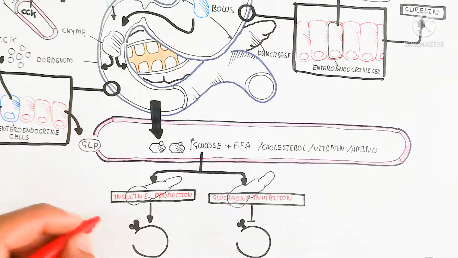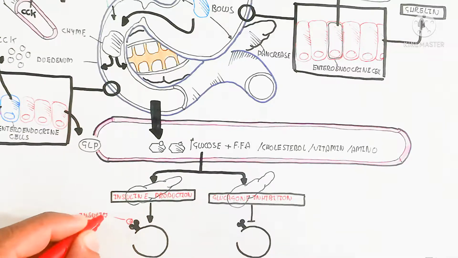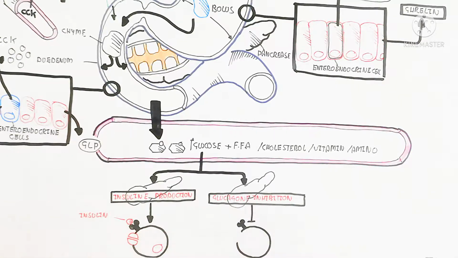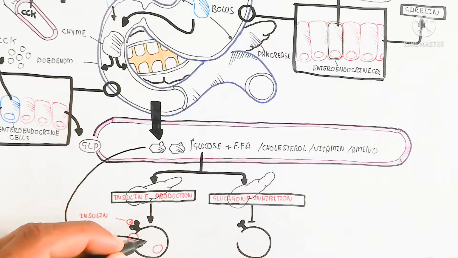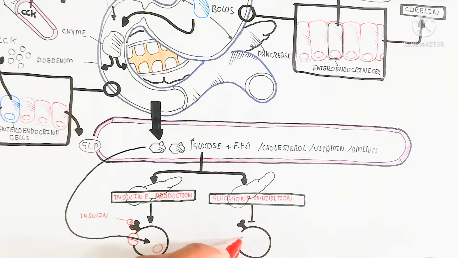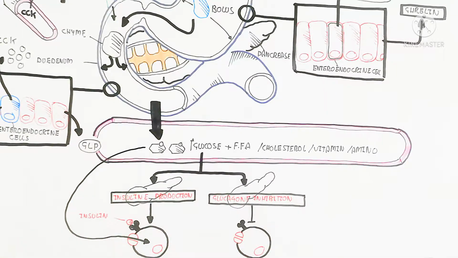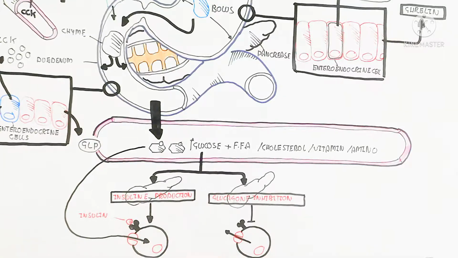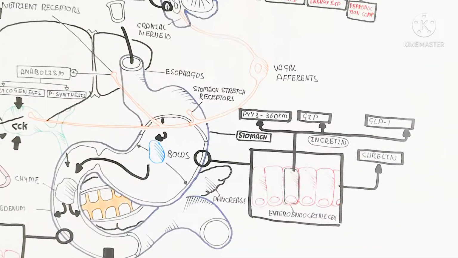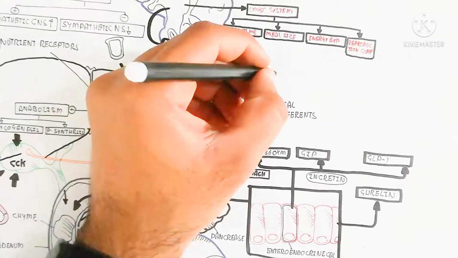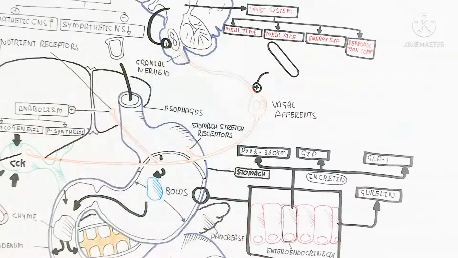While here you can see the two cells I am drawing, and here the insulin will be bound with the insulin receptor to move the glucose inside for glycogenesis, and inhibit the glycogenolysis due to the glucagon inhibition. Anyhow, I hope you make sense of these things.